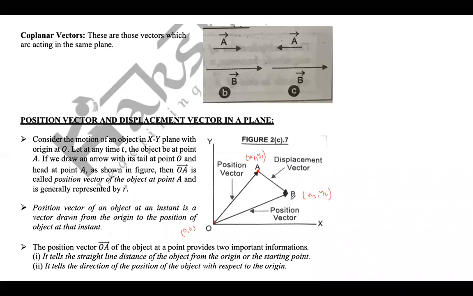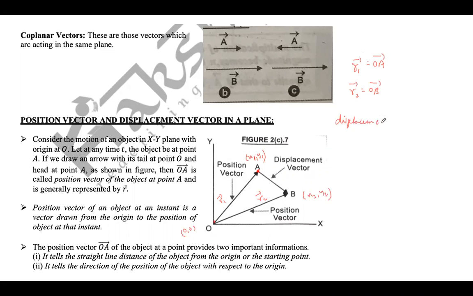Similarly, B will have a position vector OB, right? Let's say these are represented by vector R1 and vector R2. So R1 vector is equal to OA vector, R2 vector is equal to OB vector. Then we know that